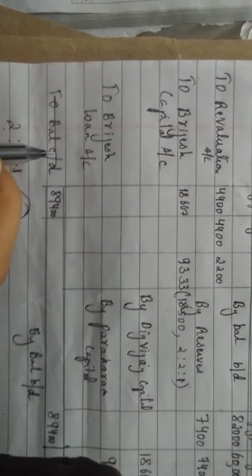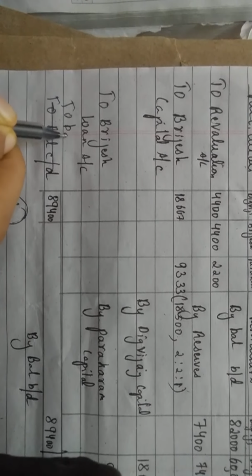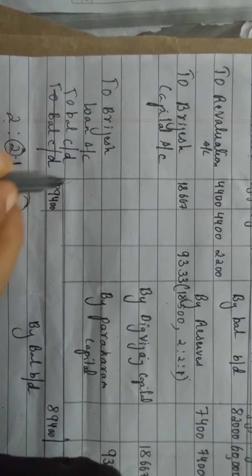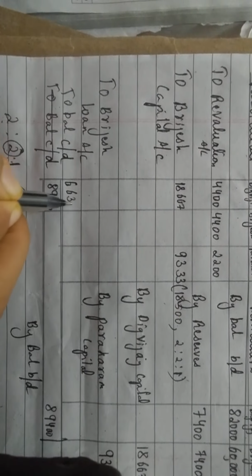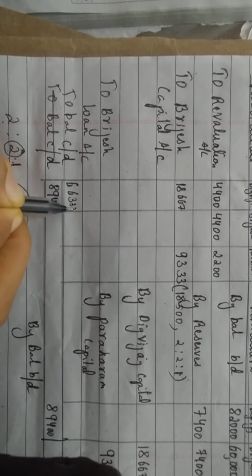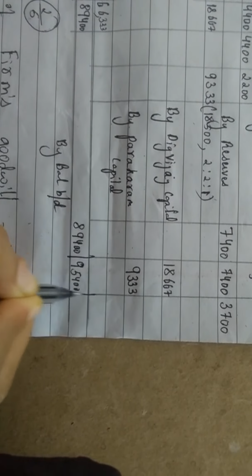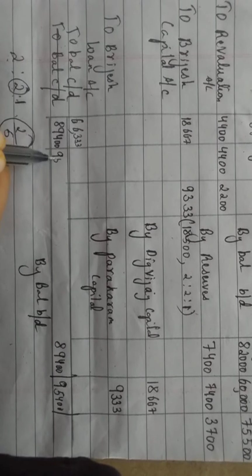So the balance carried down will be 89,400 minus 18,667 minus 4,400, which will give you 66,333. Fine. Now for Brijesh. Brijesh's full total is how much? Add it on the calculator: 95,400.